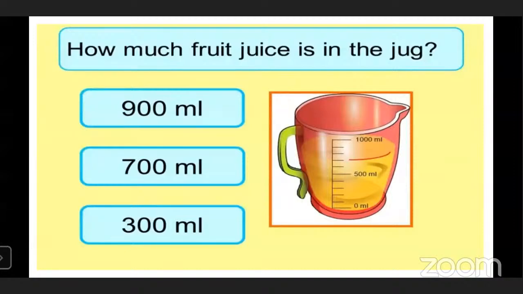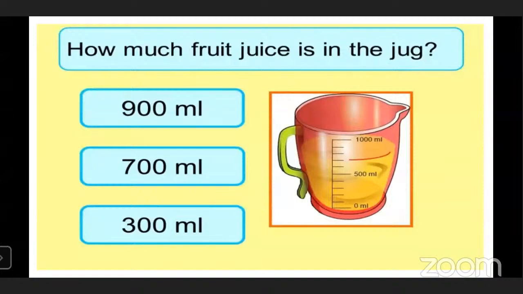See, between 500 and 1000, there are small black lines. One line represents 100 milliliter. After 500, just move one level up, 600, then 700, 800, 900, and then 1000. But the level of juice is till the second line.